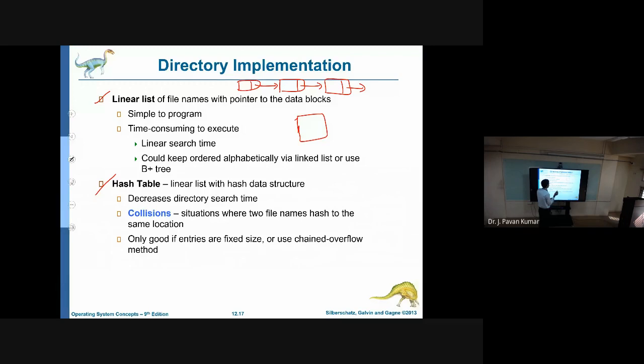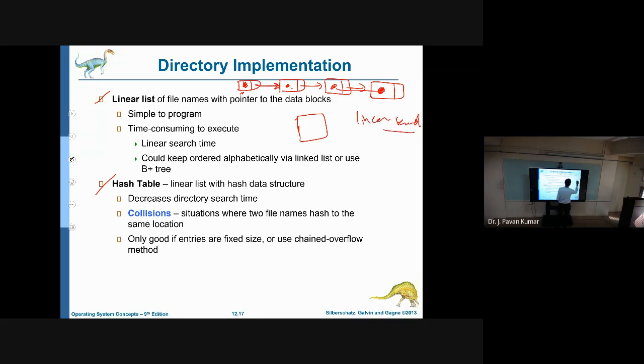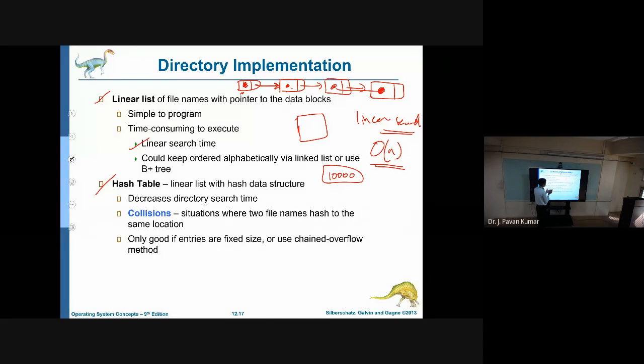But the disadvantage is, suppose we wanted to search for a particular item, then we have to start from here and search this one. If it is not available, by using this link we go to the next one, and search again. If it is not present, we go to the next one. Like this we have to perform linear search. Whenever we perform linear search, it takes linear time, proportional to the number of items that we have. Suppose we have 10,000 elements, a maximum of 10,000 comparisons we need to perform, so it is more time consuming.